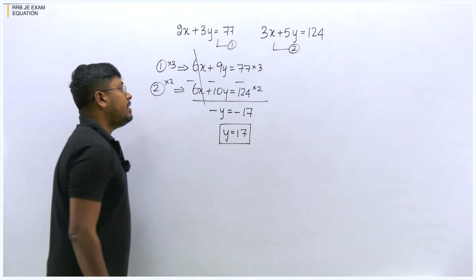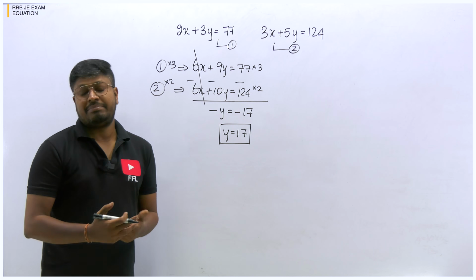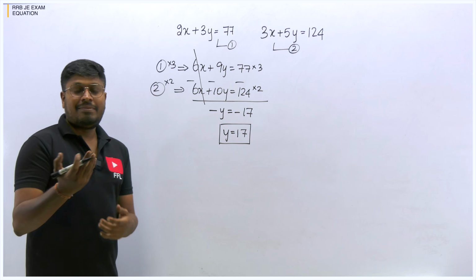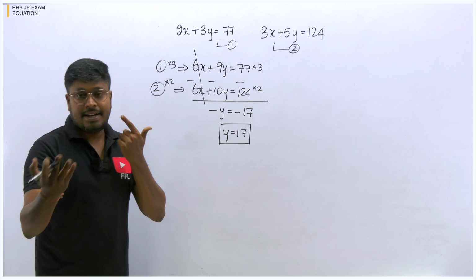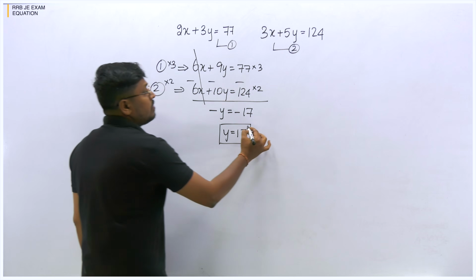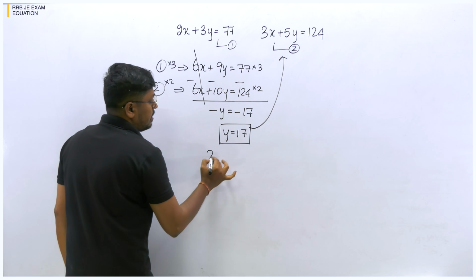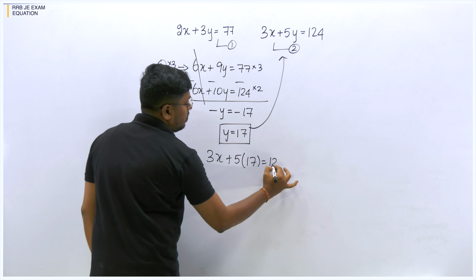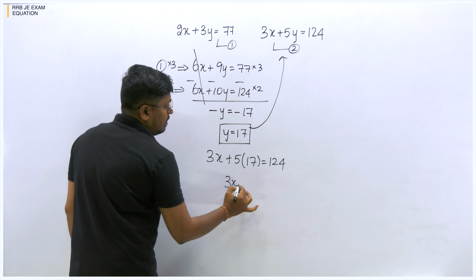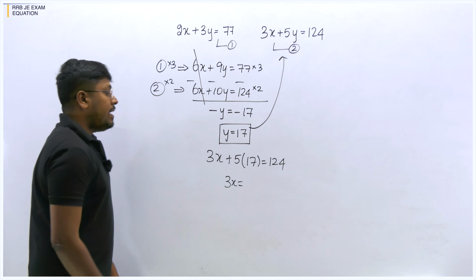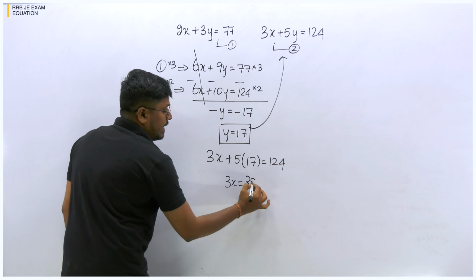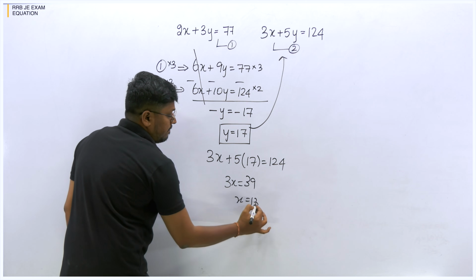So we can say that the value we got after simplifying both equations is y equal to 17. If you find one value, y or x, finding the other value is easy. So just substitute y equal to 17 in any of these equations. So 3x plus 5 into 17 is equal to 124. So 3x is equal to 124 minus 85, that is 39. So x is equal to 13.